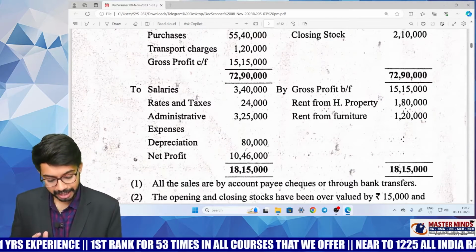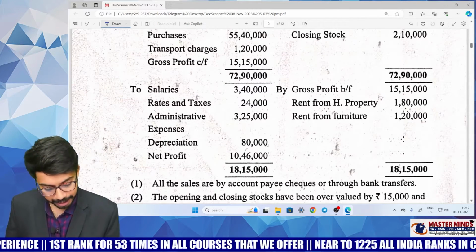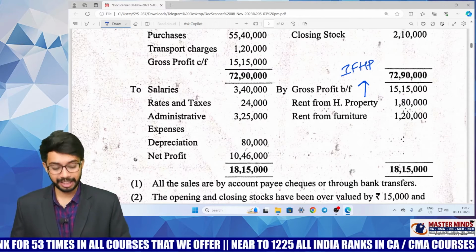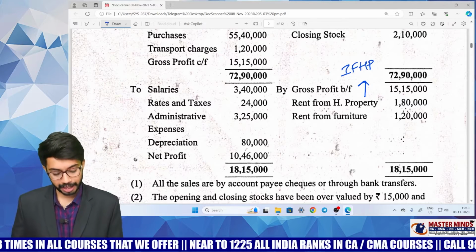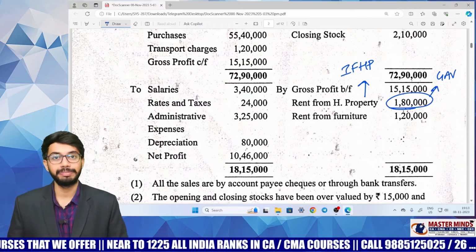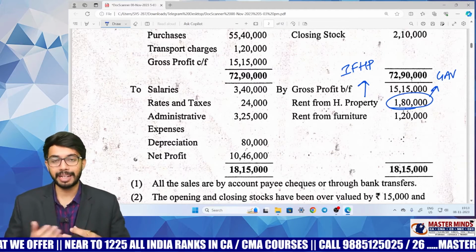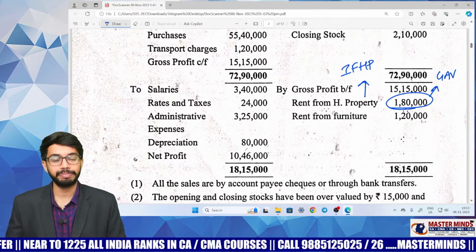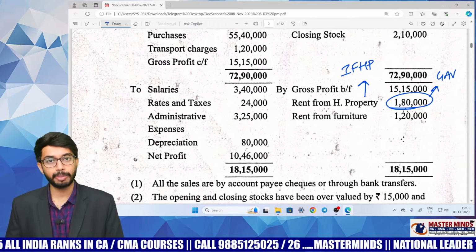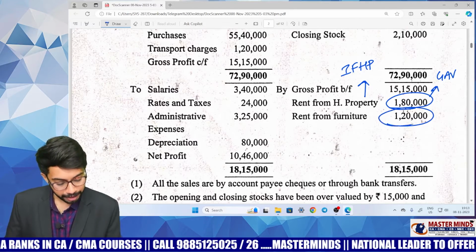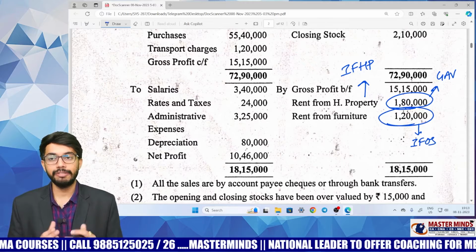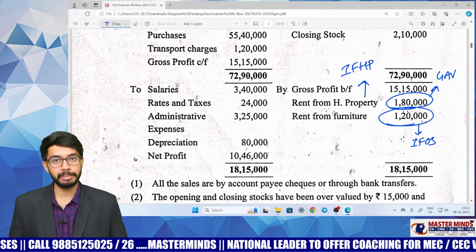We have discussed rent from house property, that is taxable under income from house property, right? So you should disallow this income. When you are calculating income from house property, the rent from house property is to be taken as gross annual value. From there, you need to reduce municipal taxes to arrive at net annual value. Then you should claim deductions under section 24, thereby arriving at income from house property. And whatever rent from furniture is there is taxable under income from other sources. So these are two incomes which you should reduce when you are calculating PGBP income.